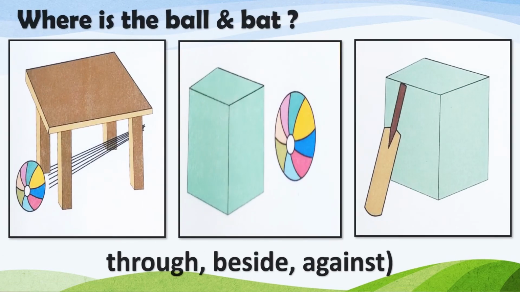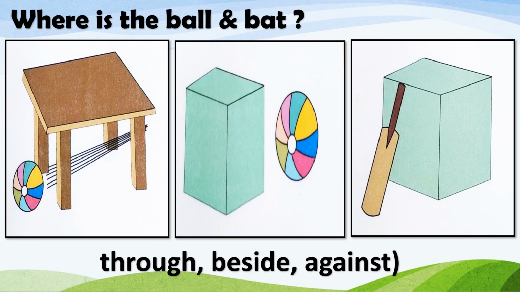Now let's identify where is the ball and the bat. In the first picture, what do you see? The ball passes through the legs of the table. Then the ball is beside the box and the ball is against the box. So beside is at one side and against is when it is touching the box.